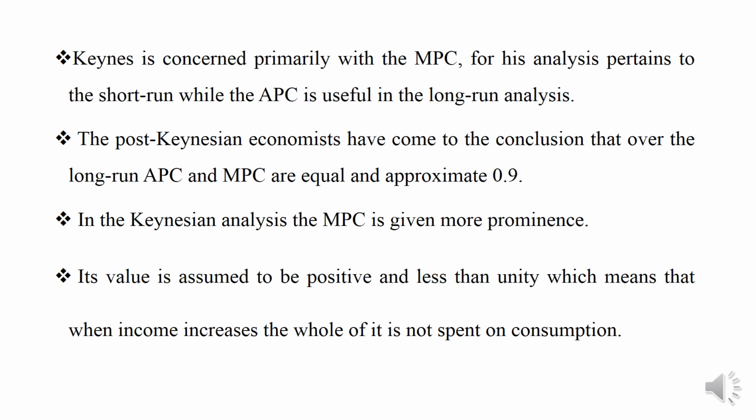In the Keynesian analysis, the marginal propensity to consume is given more prominence. Its value is assumed to be positive and less than unity, which means that when income increases, the whole of it is not spent on consumption. These are the importance or significance of the marginal propensity to consume. Thank you.